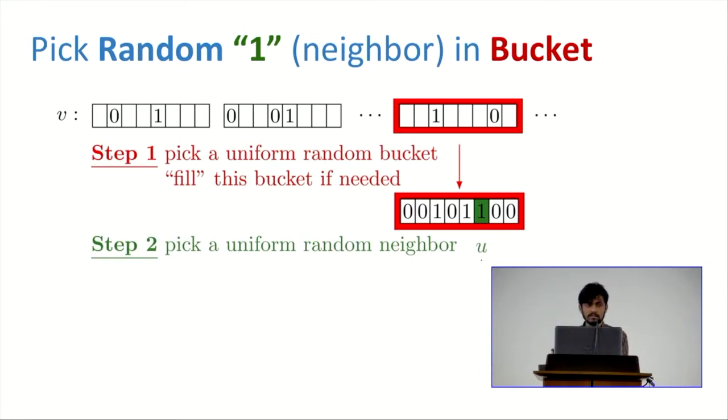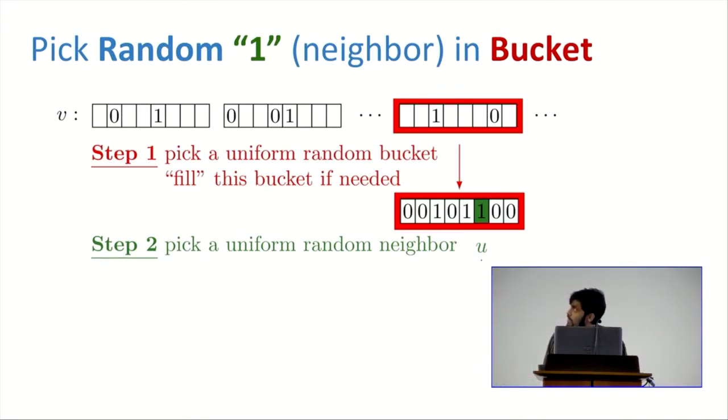So there's some ones in this bucket, and you pick a random one from amongst them. And you might want to return this immediately, but the problem is all of these buckets are getting the same probability mass, but some of the buckets will just happen to contain more ones than others. So the bucket with more ones is sort of distributing the same probability mass across more neighbors. So this is not uniform anymore.